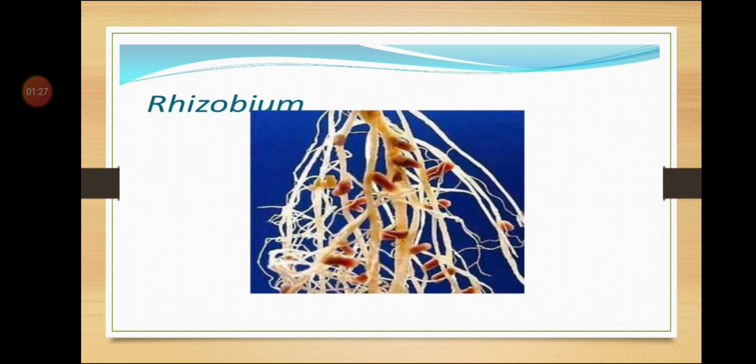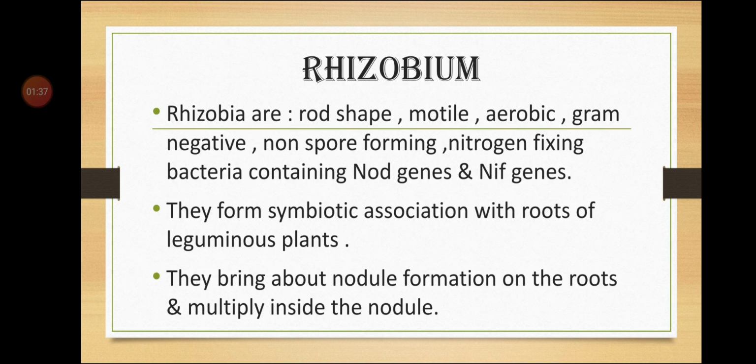First one is rhizobium. First microorganism that we use as a biofertilizer is rhizobium. Let us study in detail about the rhizobium. Rhizobium is a rod-shaped motile, means that can move from one place to another place. Aerobic, that means it works in the presence of air. Then gram-negative, non-spore forming, means it does not form the spores. Nitrogen fixing bacteria containing NOD genes and NIF genes.